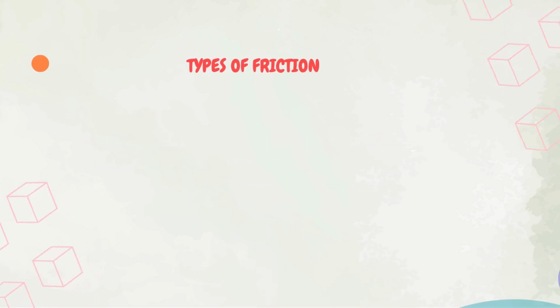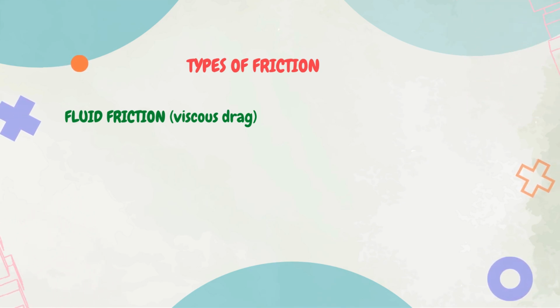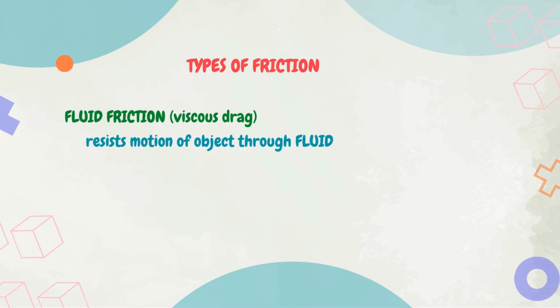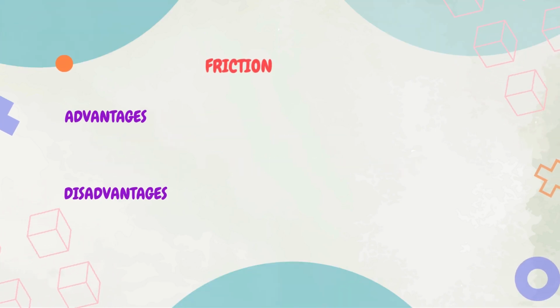The fourth is fluid friction, also called viscous drag. The fluid friction is the force that resists the motion of an object through a fluid, that is liquid or gas. This type of friction depends on the object's speed, the viscosity of the fluid, and the shape of the object. The friction force has advantages and disadvantages.